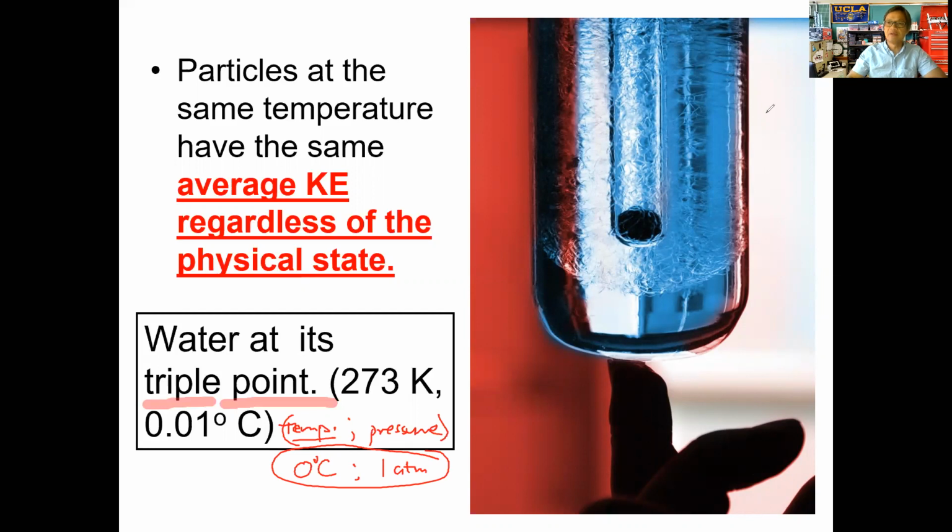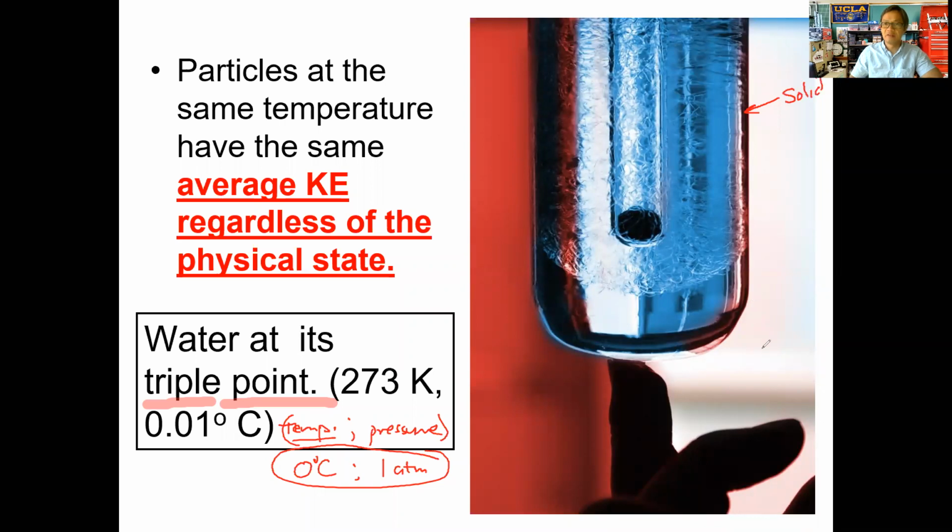We will have the solid state. If you notice, this is a sample of water at its triple point. You can kind of see the ice forming right here, the solid.